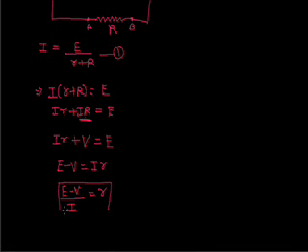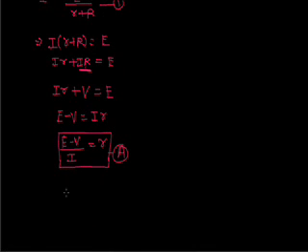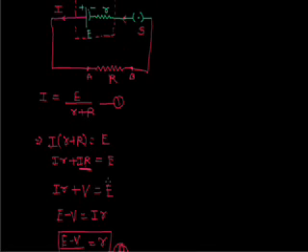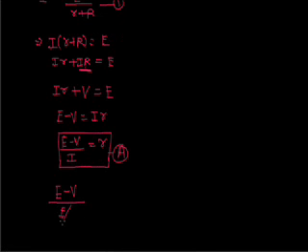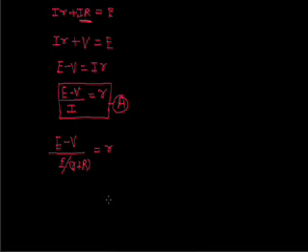into another form. This is the one form. Now we will use equation 1 in equation 2, in equation A. So E minus V, and put the value of I in equation A: I is E upon R plus r. Now when we solve it, we will get r is equal to (E minus V) upon V.